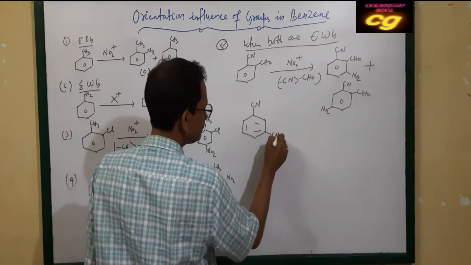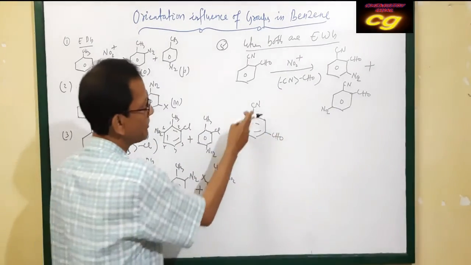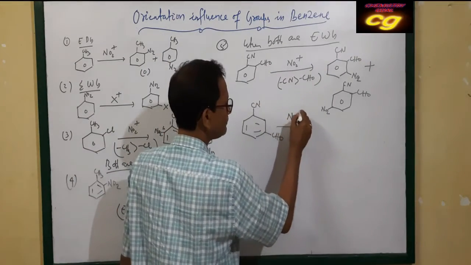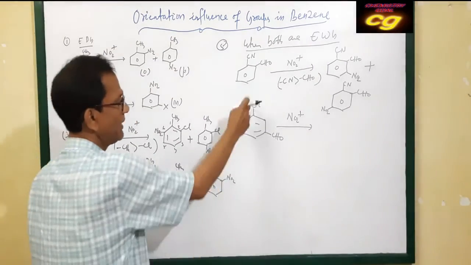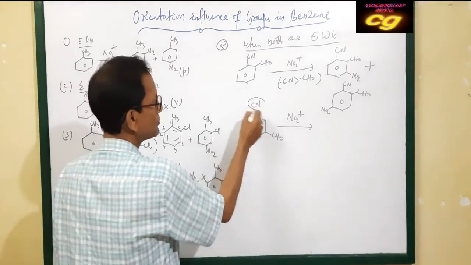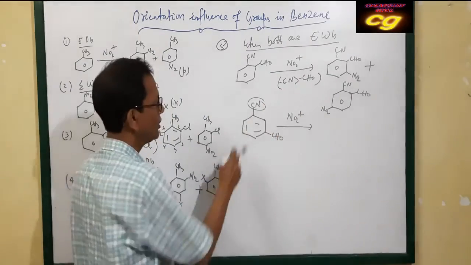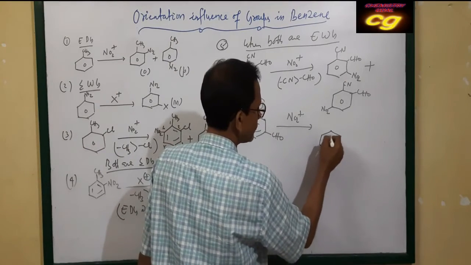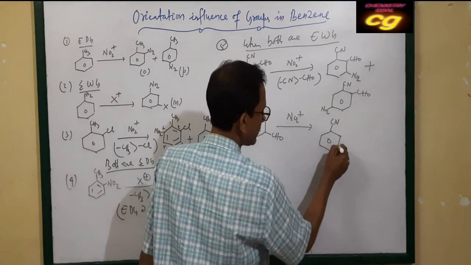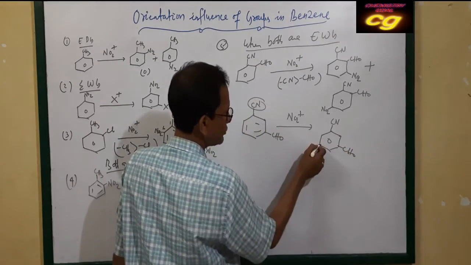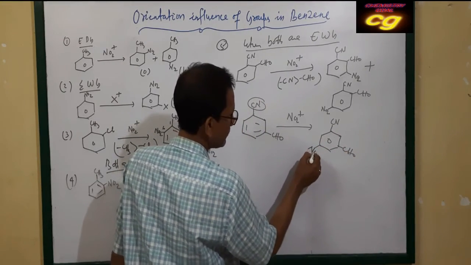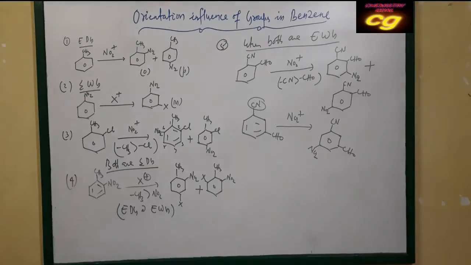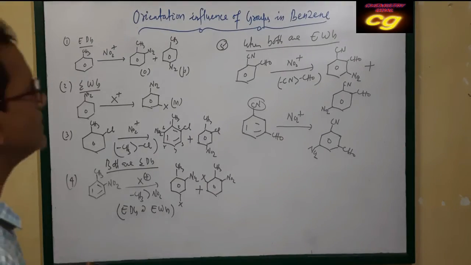If the groups are arranged like this, suppose this is your CN and this is your CHO, here the meta position is already occupied by CHO. Then the next substitution will occur meta to the CN group, because CN is more reactive than CHO. So the CN meta position is this one. This is the preferable position for the third substitution. CN and CHO are already there, so meta to CN is your third substitution.